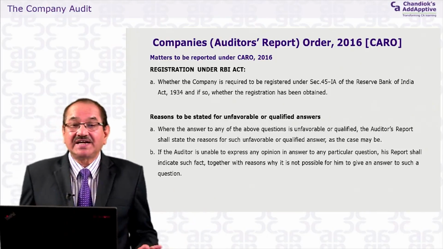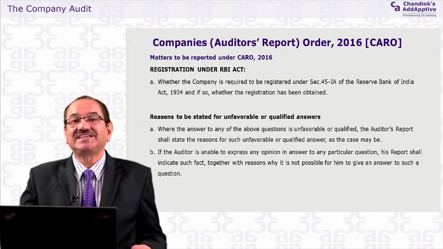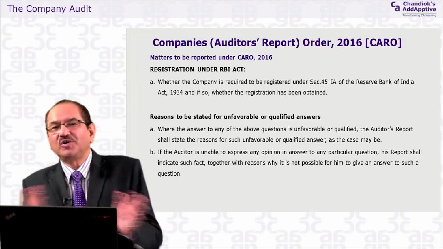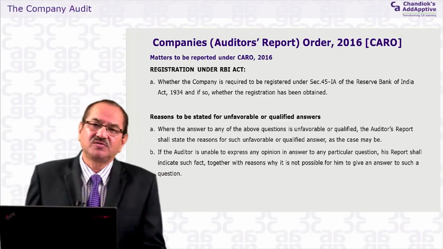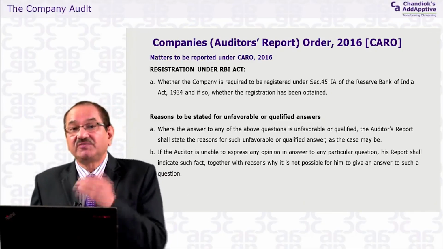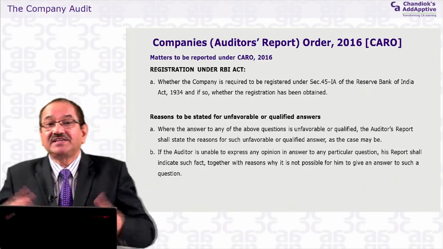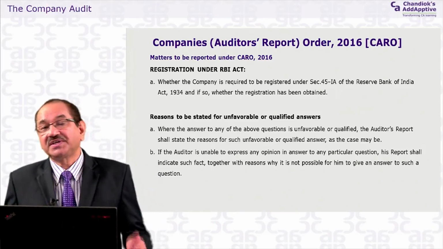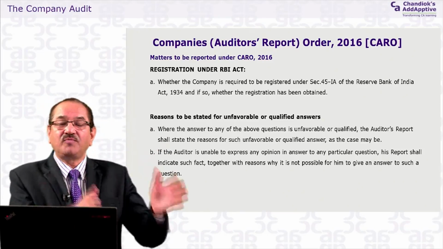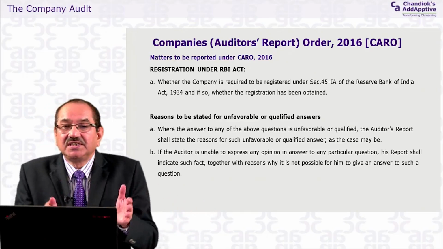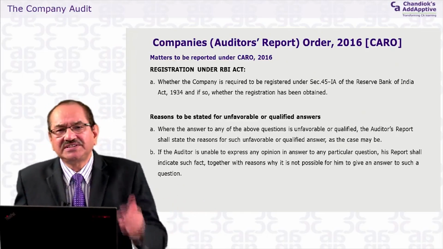So it is not that the auditor just writes yes or no and the thing is over. No. Even in the standards on auditing, SA 700, where the auditor's report is, and 705, when you make a modified report, and 706, you have to write the reasons for it. Why are you making your qualification? The basis of qualification has to be written. And that is the form as per SA 705. The same thing is here.